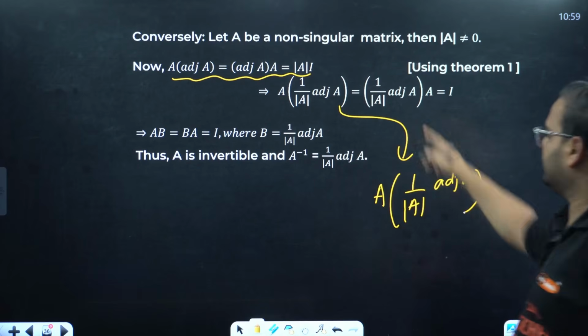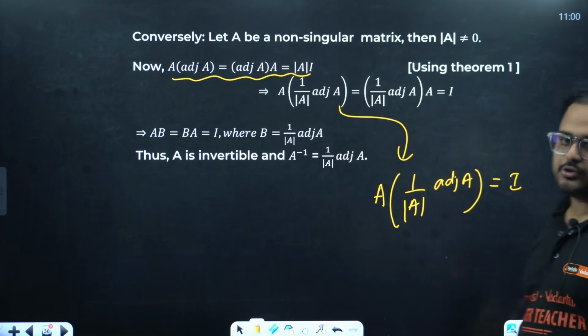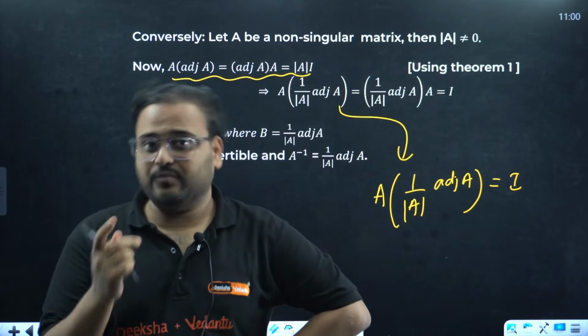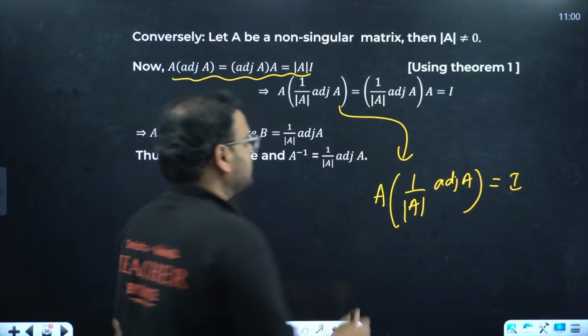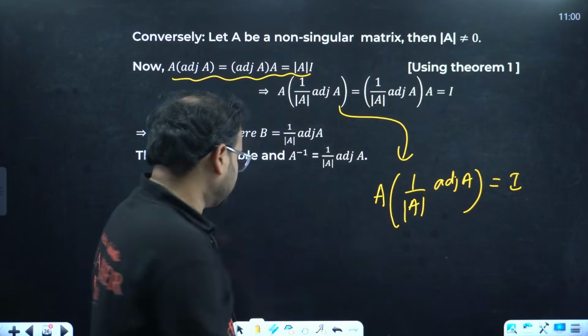I can take the other one also. I can take these two combinations also. In the second combination, I'm going to use the right inverse. Over here, I'm using the left multiplication, sorry. Over here, I'm going to use the right multiplication. Here, I'm going to use the left multiplication.